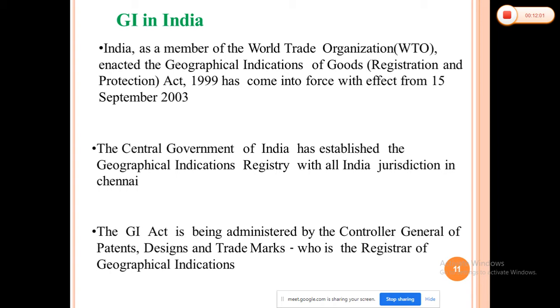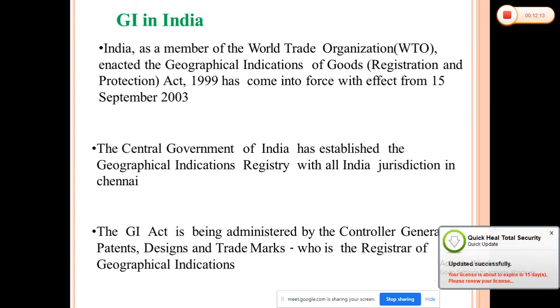Obviously, before that, there were many original products from various origins that were not registered. And because of that, many countries have taken advantage. An important example I will share is basmati rice.